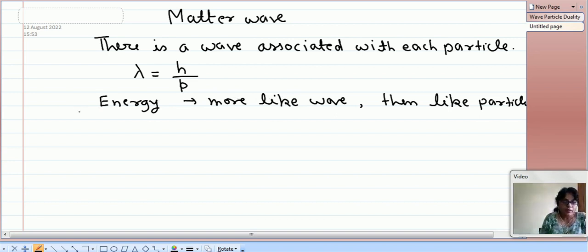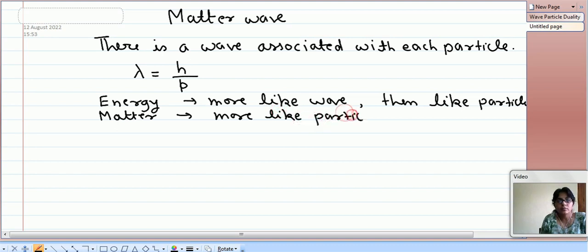While matter is more like particle, and then it behaves like wave.